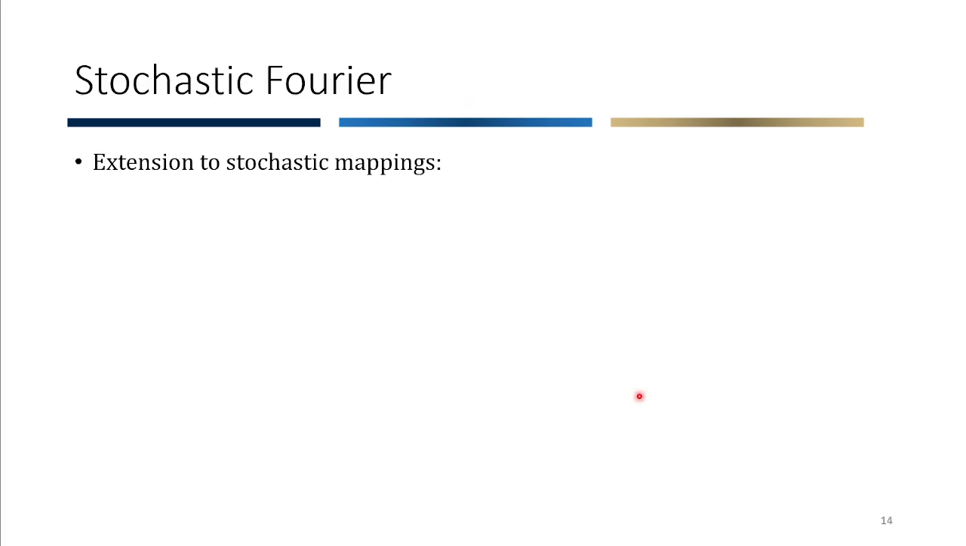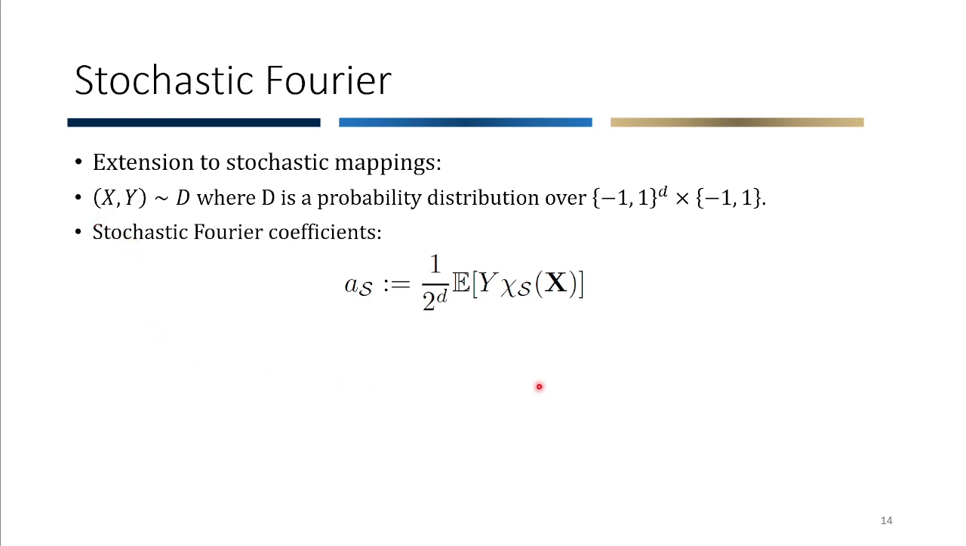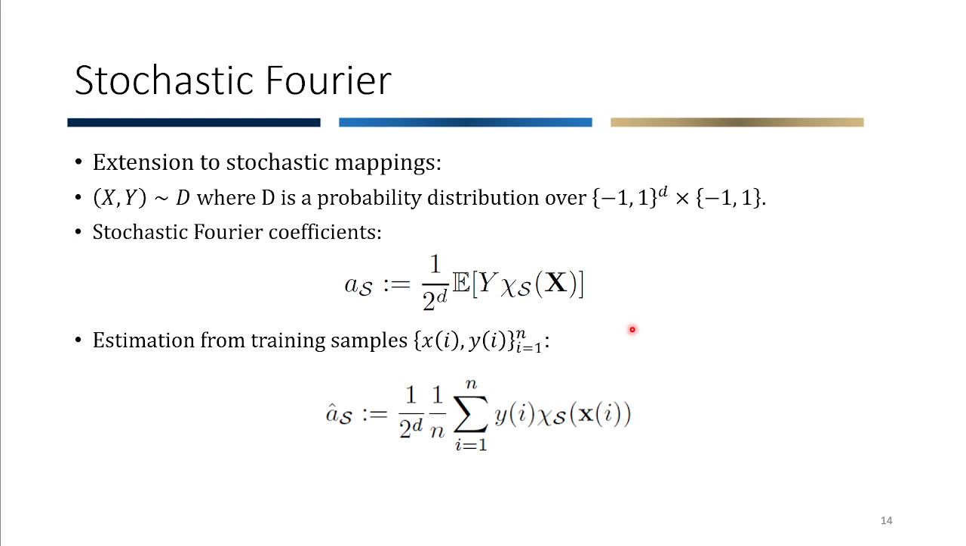And before presenting that, let me just extend this notion to stochastic mappings. So here we have joint distribution on x and y, and then we can define the stochastic Fourier coefficients as follows. And then we can estimate this by just this summation. So 1 over 2^d is the normalization factor. And then we can show that this expression converges to this alpha_S for any distribution D.